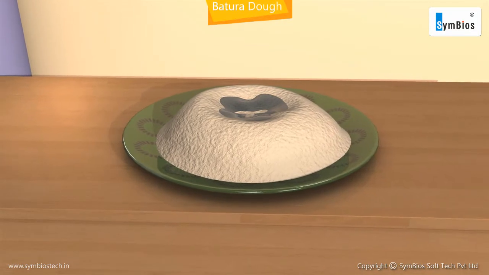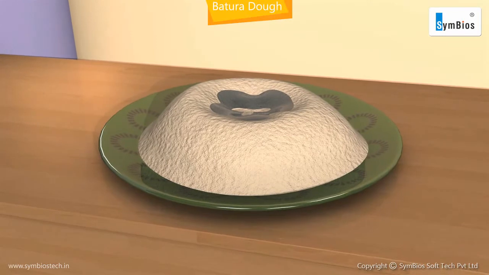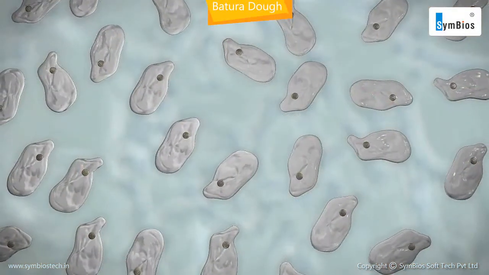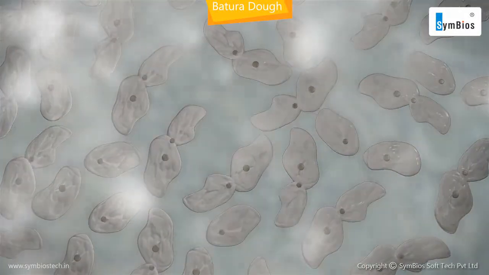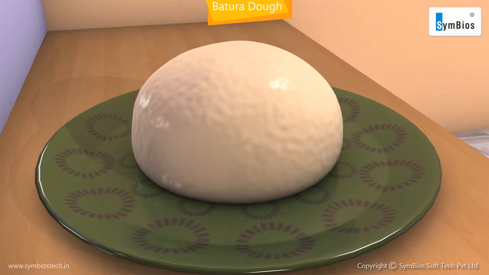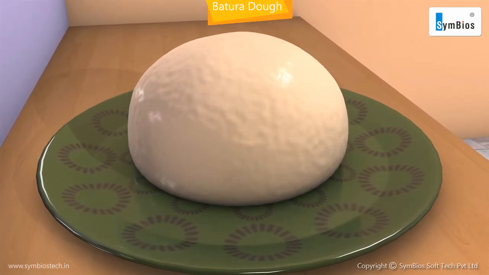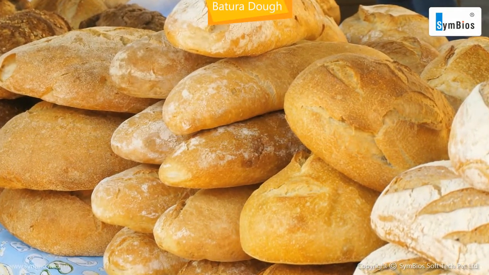Bhatura dough. Bhatura dough is also prepared with the help of microorganisms. This is because yeast reproduces rapidly and produces carbon dioxide during respiration. Bubbles of the gas fill the dough and increase its volume. The same process is used for the making of bread.